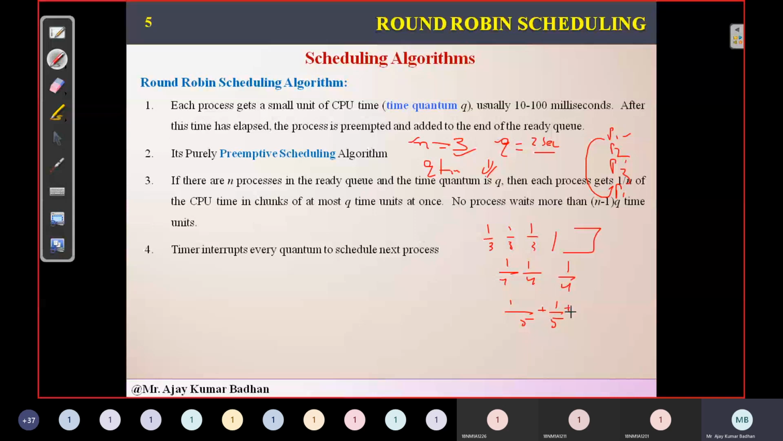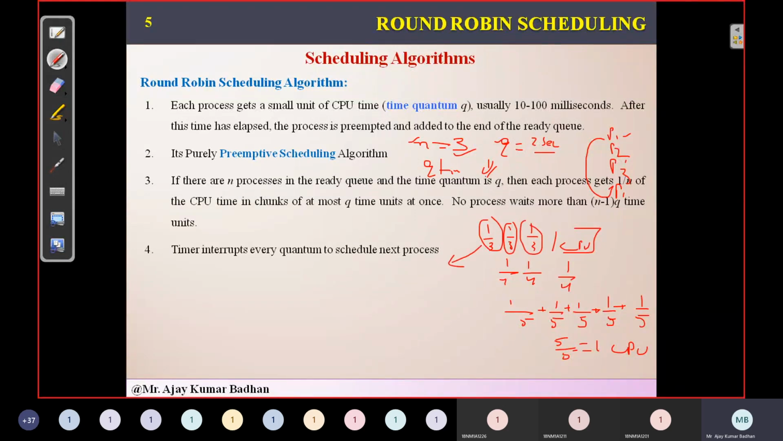So we have 5 processes. So 1 by 5 plus 1 by 5. Like that, if you write it 5 times, automatically you can get how many processes we have. This is something like 5 by 5, so that is equal to 1 CPU. So this is the CPU we have. So if we have 3 processes, every process will get a share of 1 by 3.